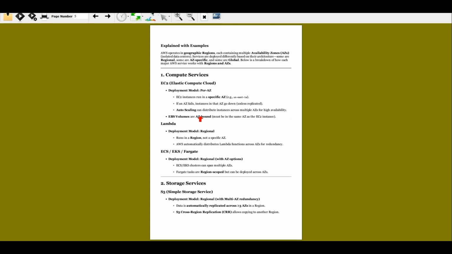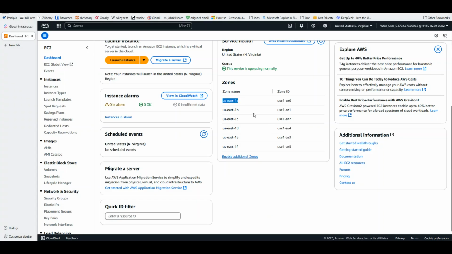The next one we're talking about is EBS volumes, that means Elastic Block Store volumes. That is actually availability zone bound. That means if you put an EC2 instance into one of the availability zones, the EBS volume is also in that availability zone, attached to that EC2 instance.